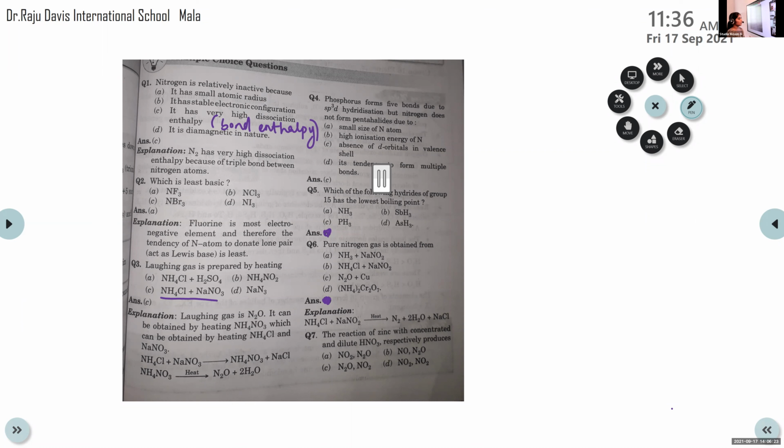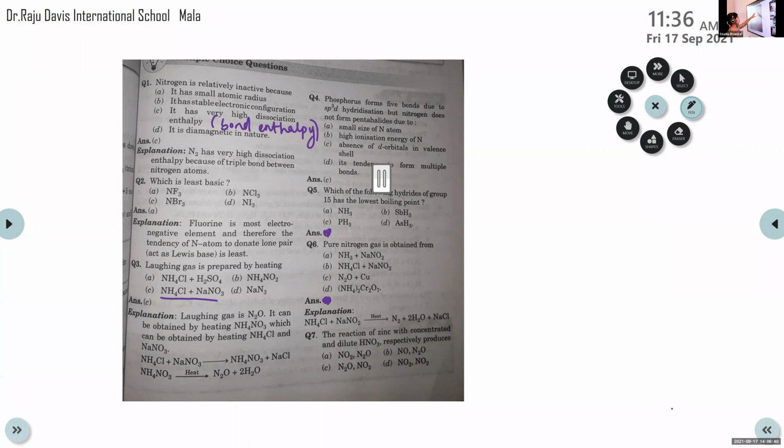Maximum covalency 4, right? So it cannot make 5 bonds. Its maximum covalency is 4 due to the absence of d orbital. So which will be the reason here? Here you can see sp3d hybridization for phosphorus, but nitrogen does not form pentahalides.